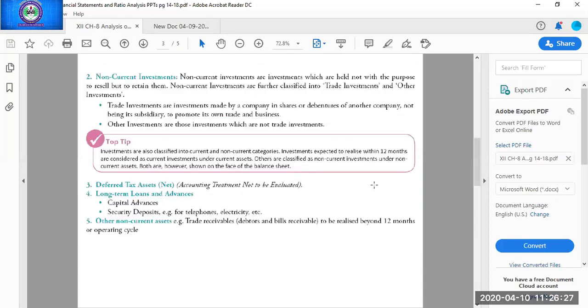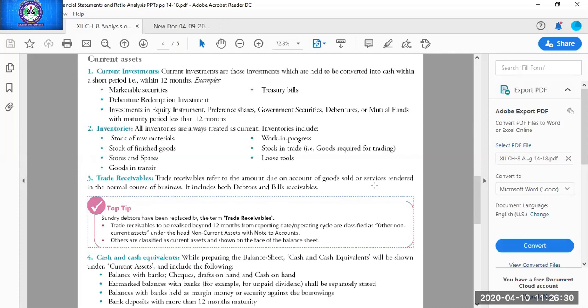So I am repeating all the assets again. In current assets, a total of 6 subheads are there. Current investments: all the investments which we are holding for a period of less than 12 months. The specific examples I have given you are marketable securities and trade receivables. Treasury bills, marketable securities, and debenture redemption investment. The rest of the things are the same as we have studied in non-current.